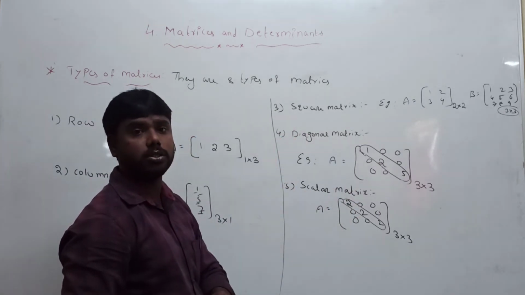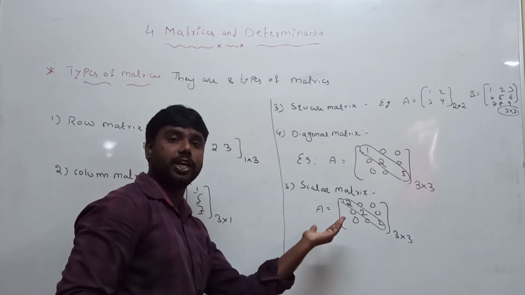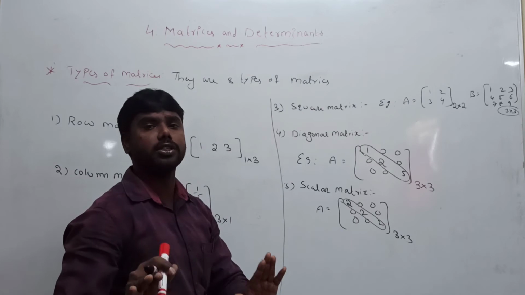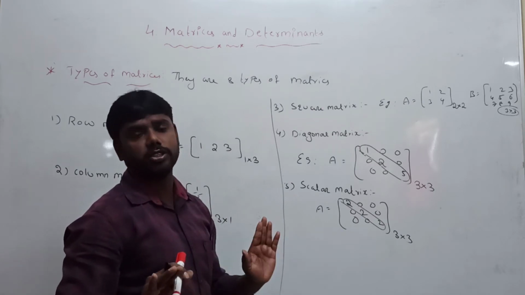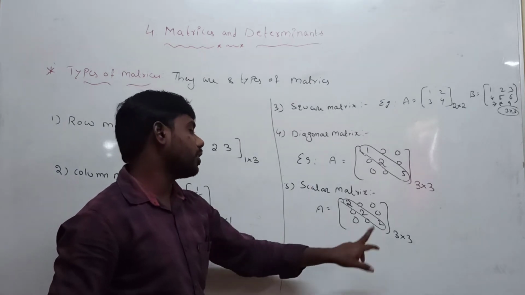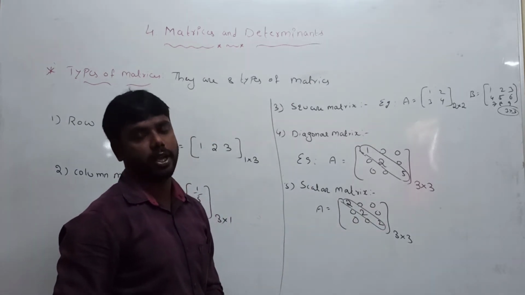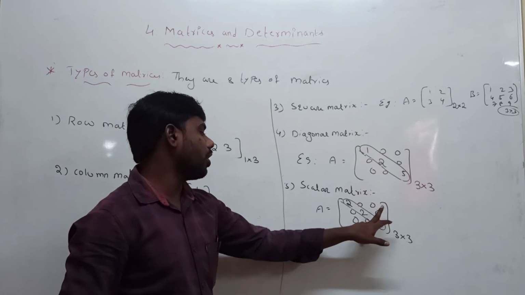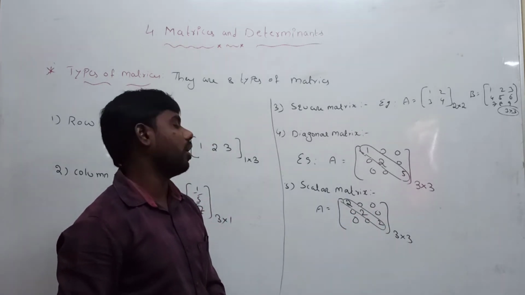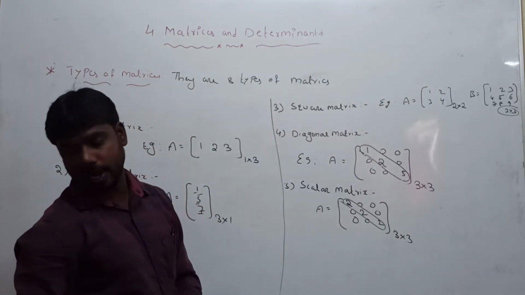A diagonal matrix means a square matrix in which non-diagonal elements are zeros only, and the remaining diagonal elements are any numbers. A scalar matrix means a diagonal matrix in which non-diagonal elements are zeros and diagonal elements are equal. It is called a scalar matrix.